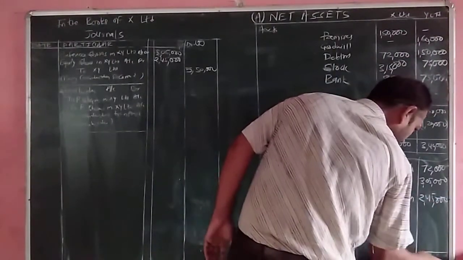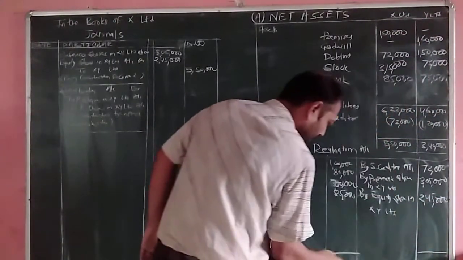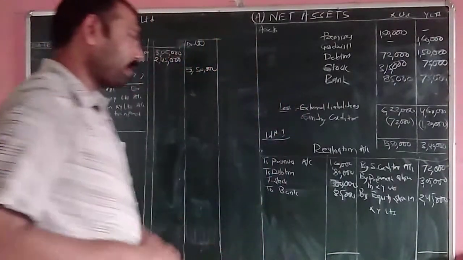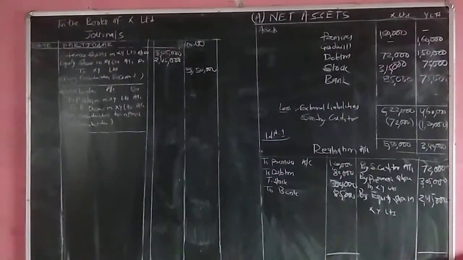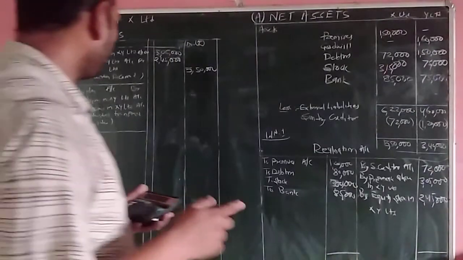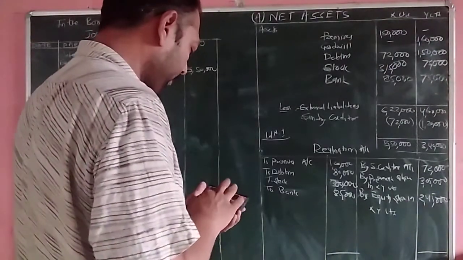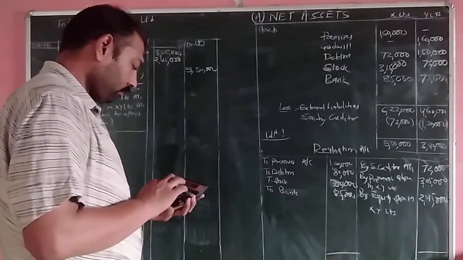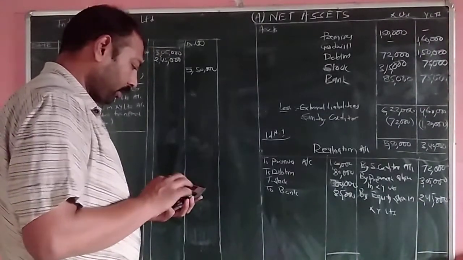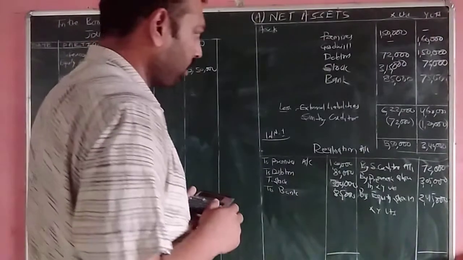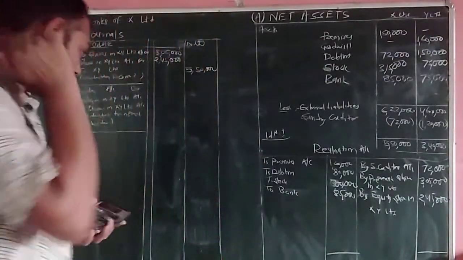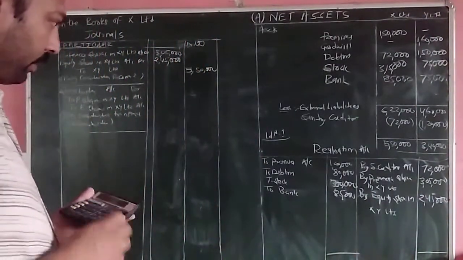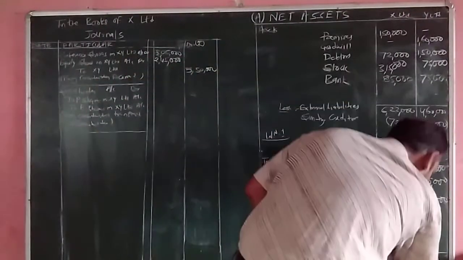Then if credit is more, there is a profit on realization. If debit is more, there is a loss on realization. So the credit side total is 72,000 plus 3,05,000 plus 2,45,000. So it comes to how much? 6,22,000.